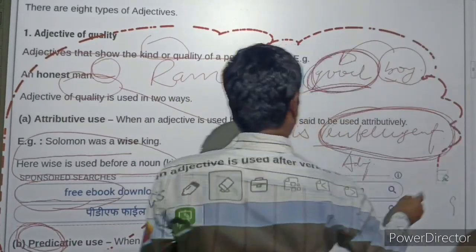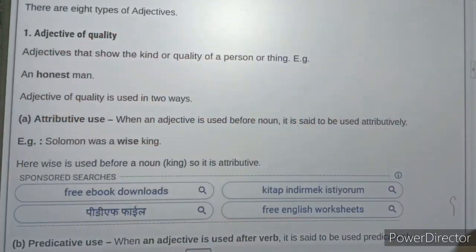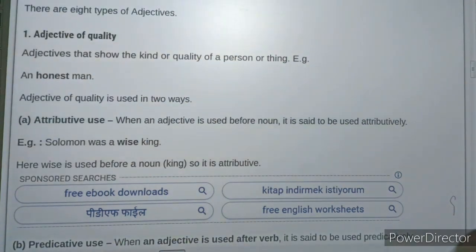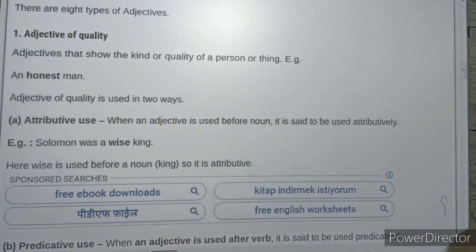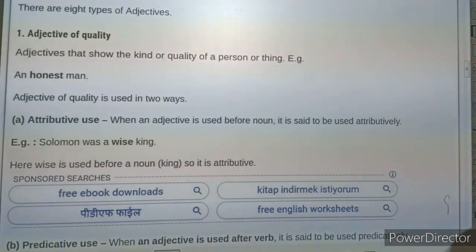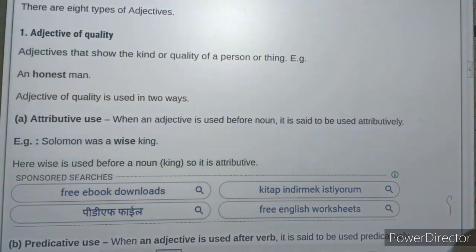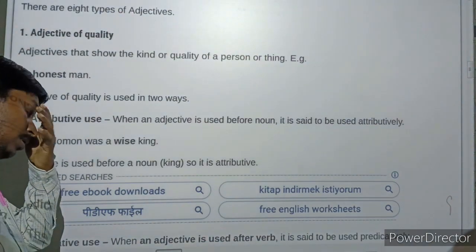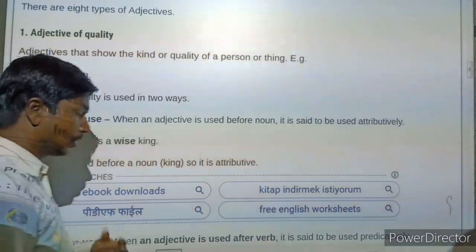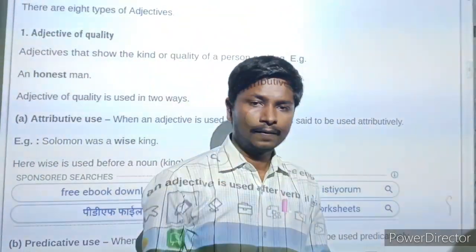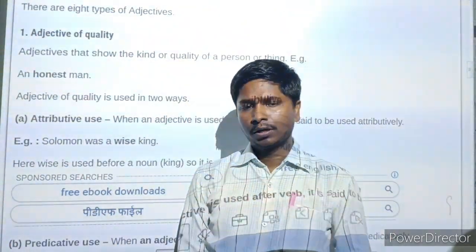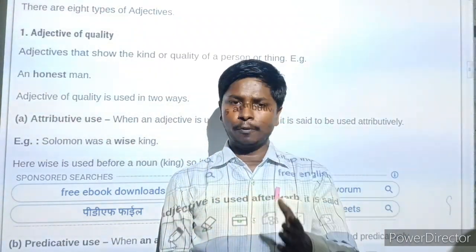After the definition of adjective of quality, let us see the next: attributive adjective. When an adjective is used before a noun, it is said to be used attributively. The adjective that can be used before a noun. Usually in the English language an adjective is used before a noun or pronoun.